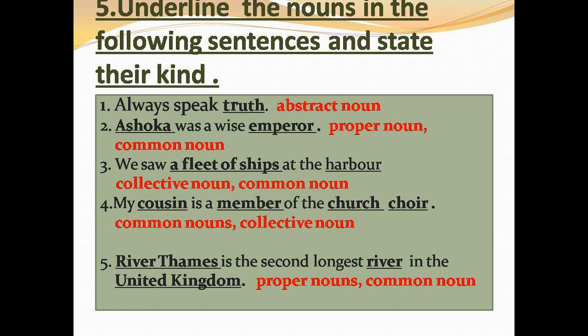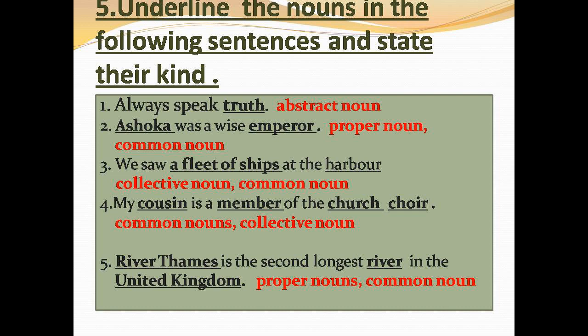So here we have the answers of exercise 5. Truth, abstract noun. Ashok, proper noun. Emperor, common noun. A fleet of ships is a collective noun. Harbor is a common noun.